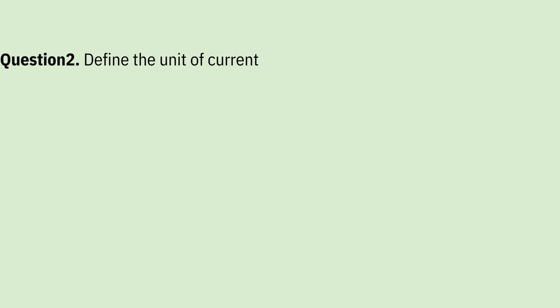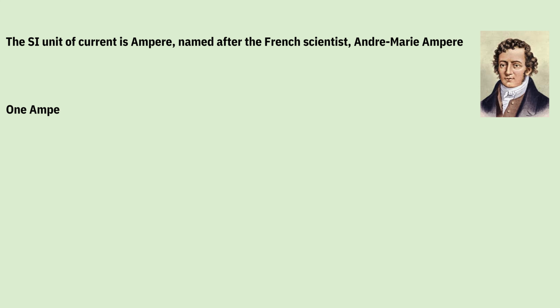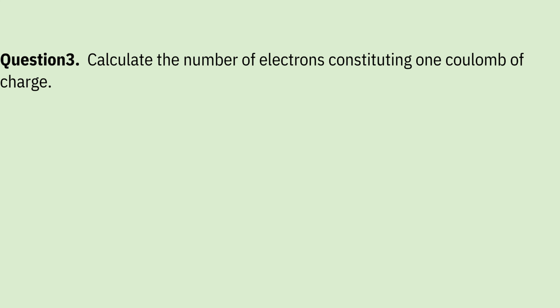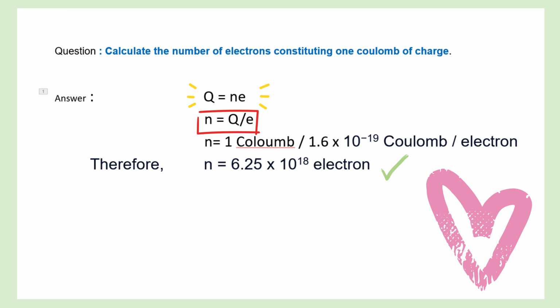What is the SI unit of current? The SI unit of current is ampere, named after the French scientist André-Marie Ampère. 1 ampere is constituted by the flow of 1 coulomb of charge per second. That is, 1 ampere is equal to 1 coulomb by 1 second. Now let's see the next question. Calculate the number of electrons constituting 1 coulomb of charge. Now this question we have already solved in this video.